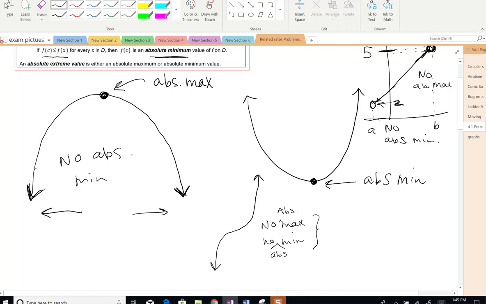So the reason why I'm making sure to identify them as absolute maxes or absolute mins is because there are two types of extreme values. You have your global or your absolute, global/absolute.